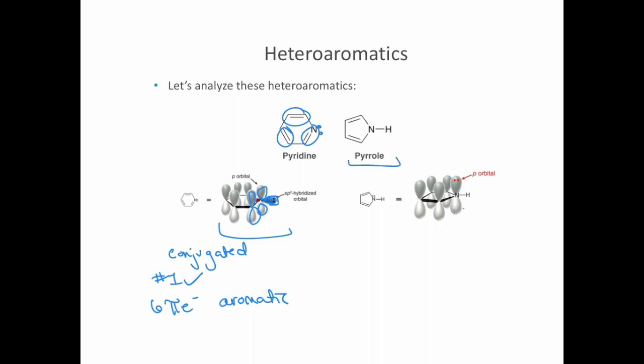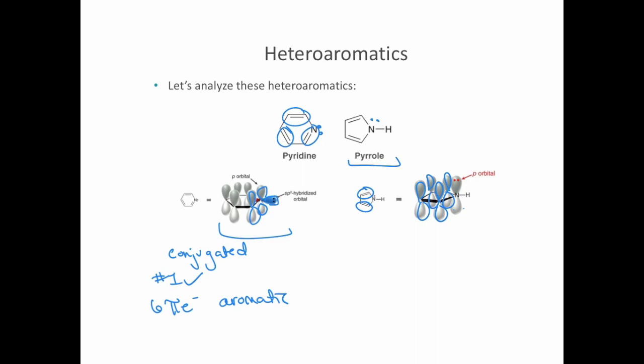Now let's look at pyrrole. Now there's a lone pair on the nitrogen. This one's more confusing. So here we have to decide, is that nitrogen going to be sp2 or sp3 hybridized? So just like with the carbanions, let's start with thinking it is sp2 hybridized. If it's sp2, then criteria number 1's met because it's conjugated, it's planar, it's a ring. Then we really need to look at an orbital description to understand where all the electrons are. So the double bonds between carbons are formed from overlapping p orbitals. So there's 2 electrons from each double bond. But then where is that lone pair?